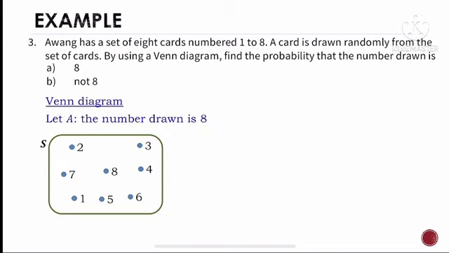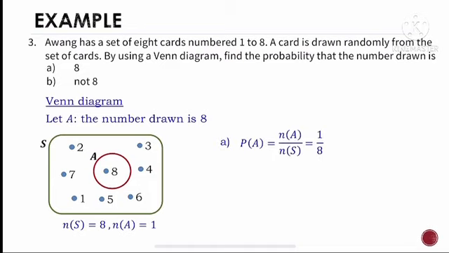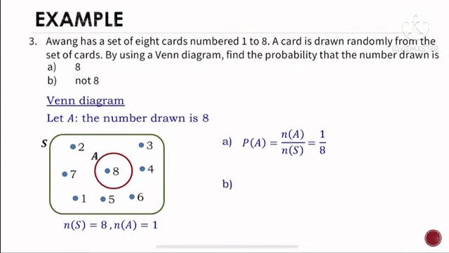Thus, event A only has number 8. From the Venn diagram, we can clearly see that the number of the sample space is 8 and the number of event A is 1. So for question A, the probability that the number drawn is 8 equals 1 over 8.